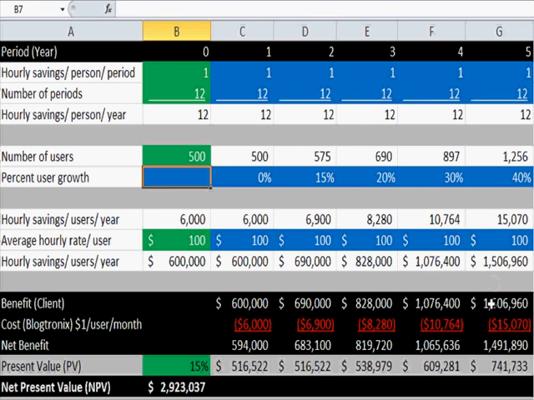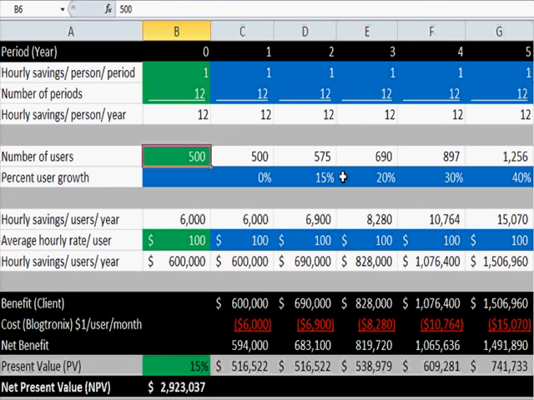Everything stays the same. The cost is going to go a little more, about 40-some thousand dollars per year, but you're going to see a net present value over the 5 years of almost $3 million.